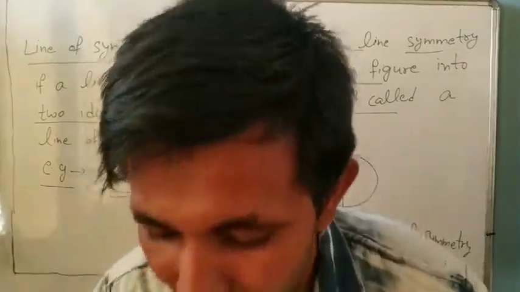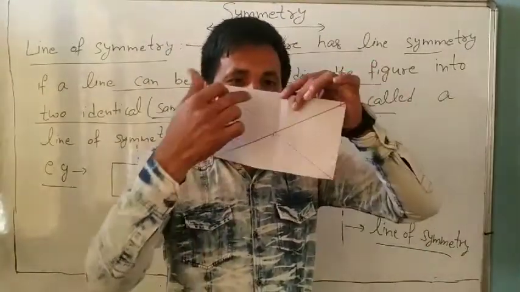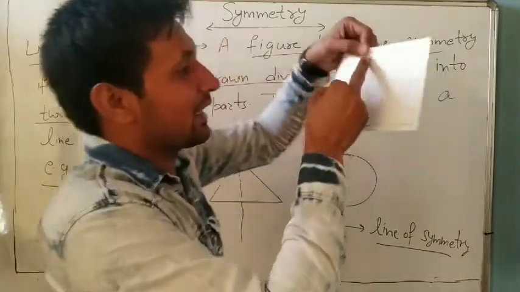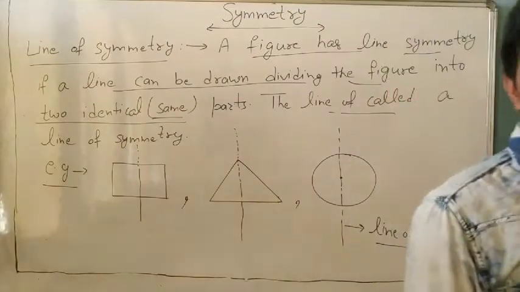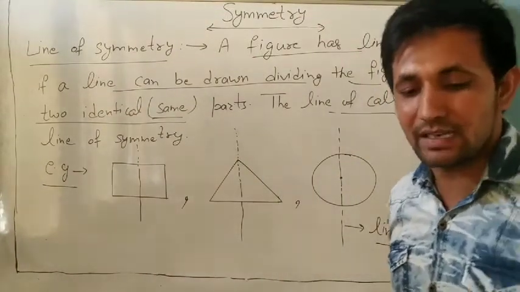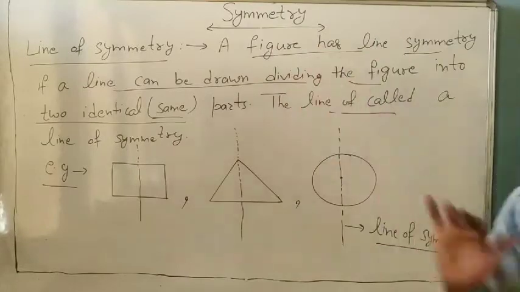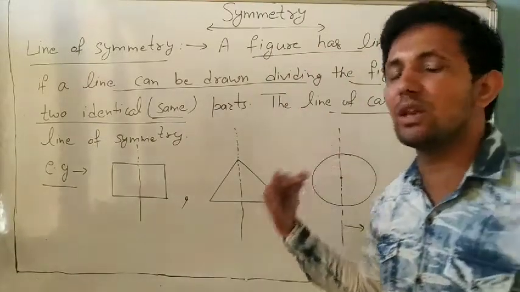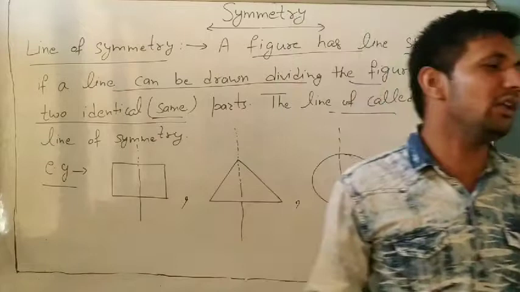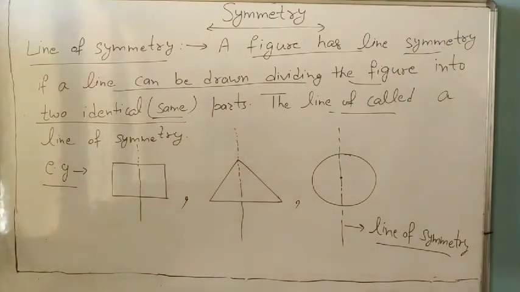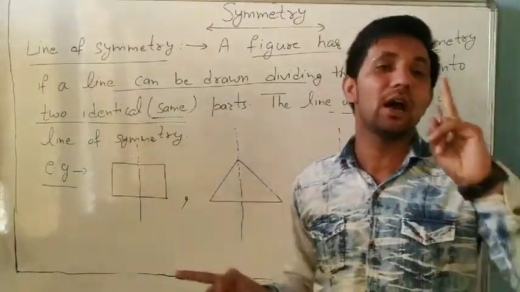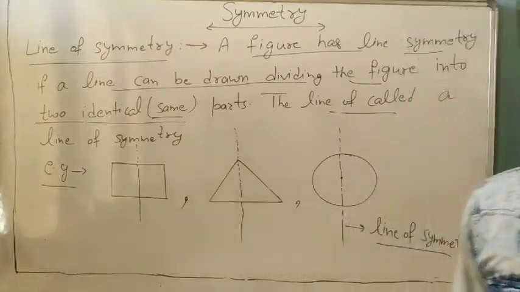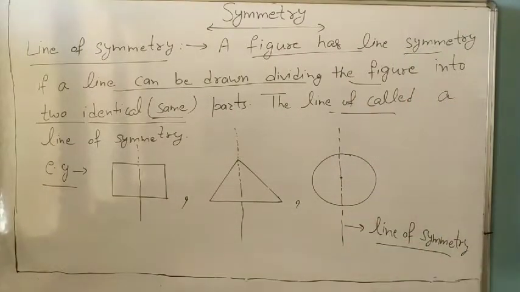It is called a line of symmetry. Everyone knows? When I fold this rectangle, one crease will be here. So this crease we will call a line of symmetry. Understand? So note down. If you understand what a line of symmetry is, you can solve every question of this chapter. It is a very, very easy chapter. So a line of symmetry means a line which divides the figure into two identical parts. Identical means same parts. Understand? And can you note it down?